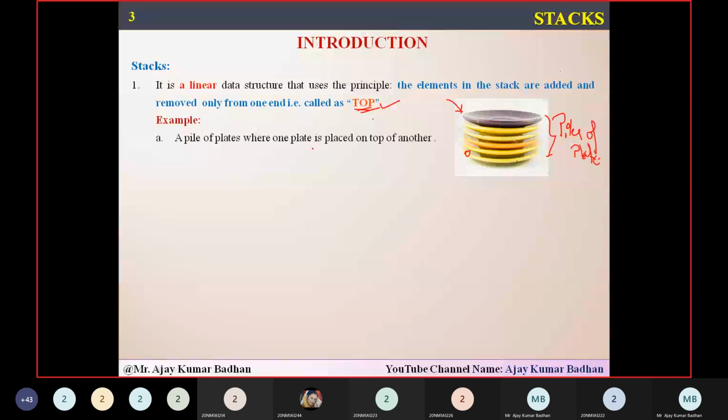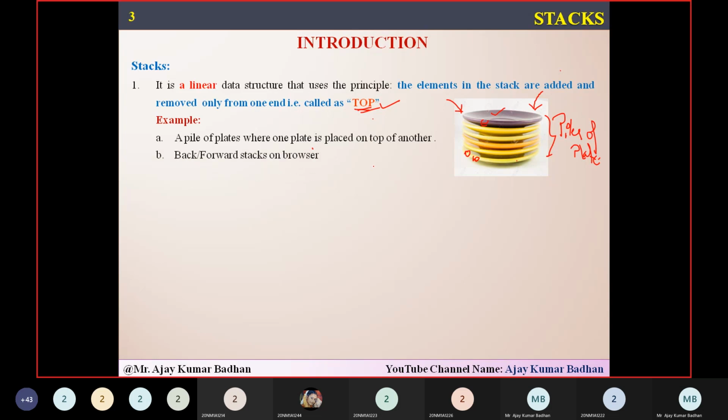This is the last plate which we placed. But still, whenever a user wants to take one, he will take the last plate first. And the first plate that we inserted here will be taken last. In the same way, if you want to insert any plate, you will place it on top of this particular plate. That is what he is saying in this scenario.